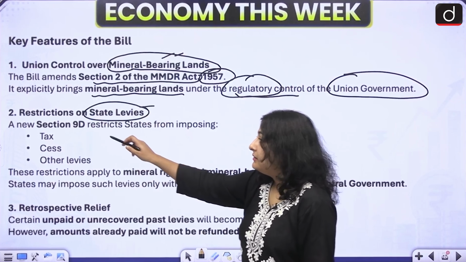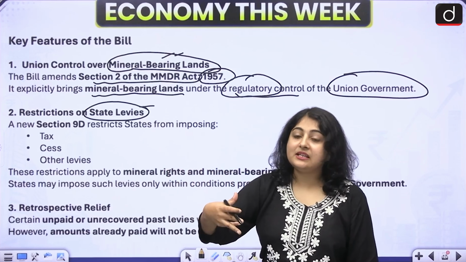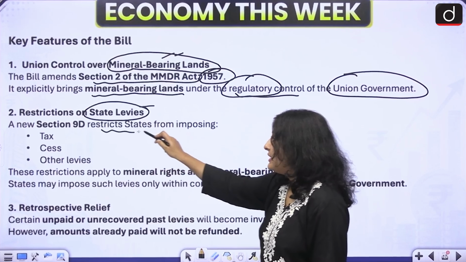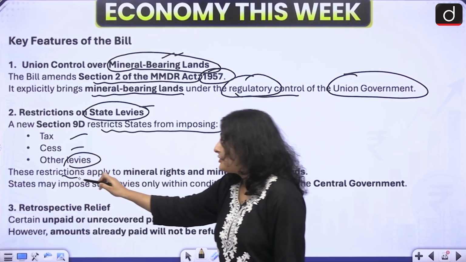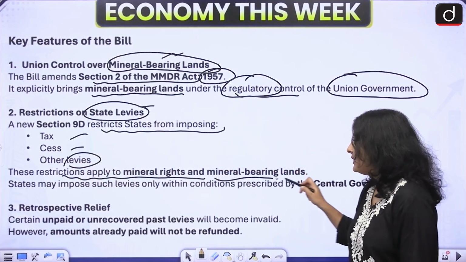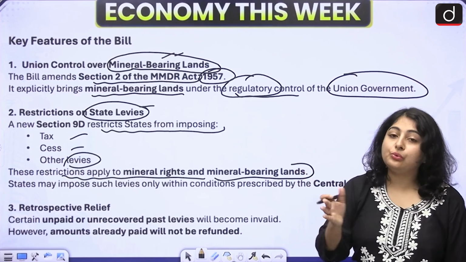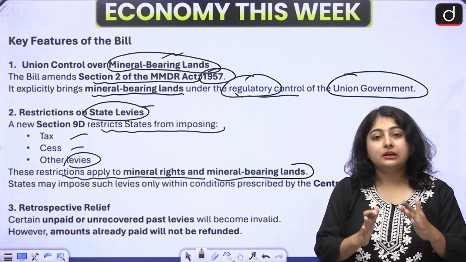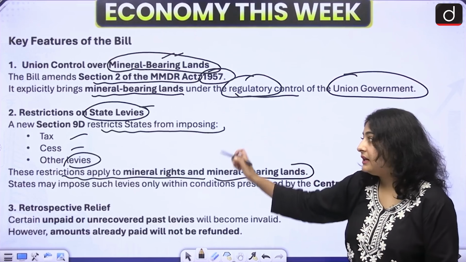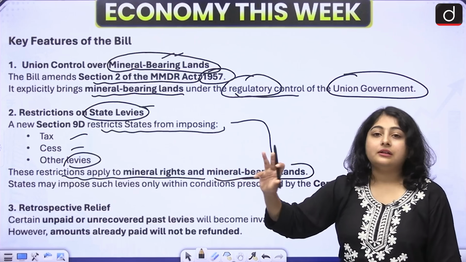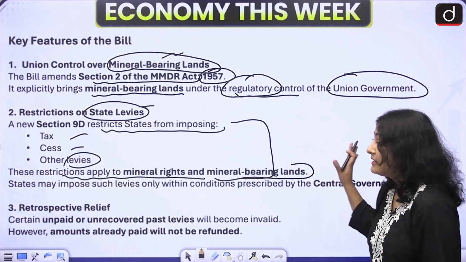Now, there is a restriction on state levies. A new Section 9D has been created, which restricts states from imposing tax, cess, and other levies. These restrictions apply to mineral rights and mineral-bearing lands. States may impose such levies only if they fulfill the government's conditions. The government will provide certain conditions, and only if states are able to fulfill them can the state levy taxes and any other such fees.